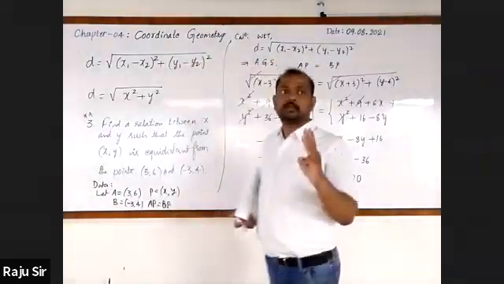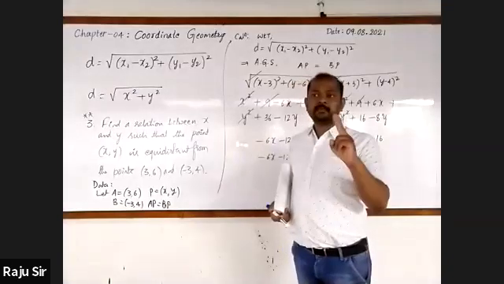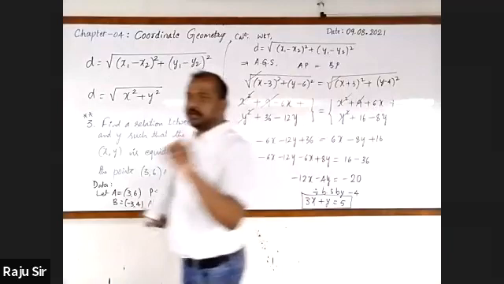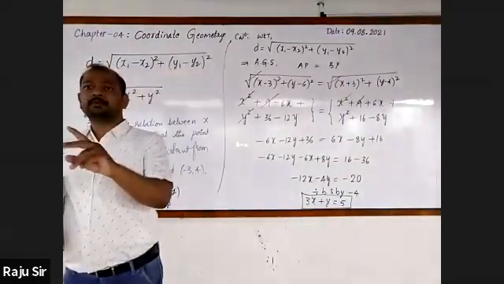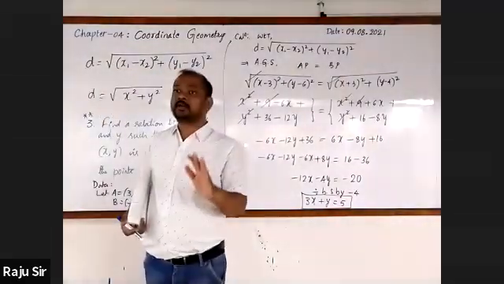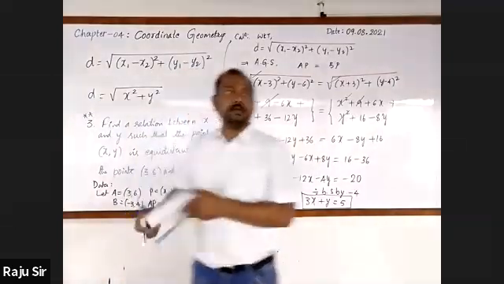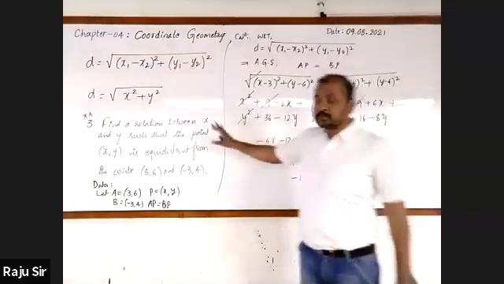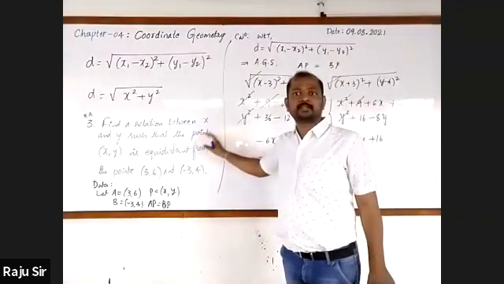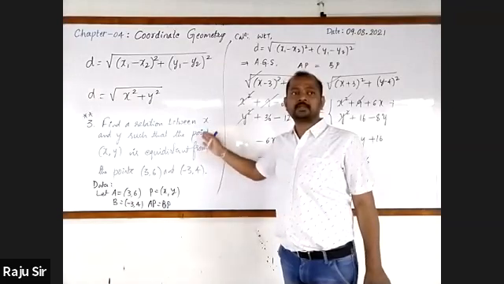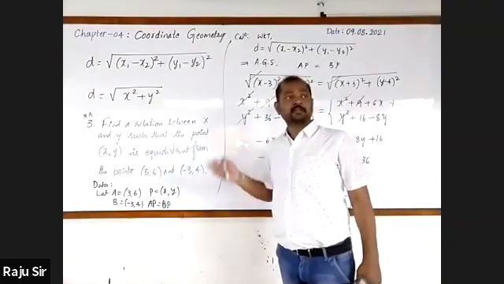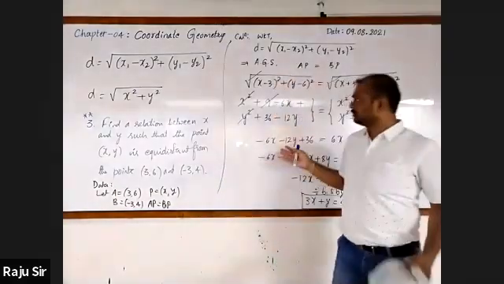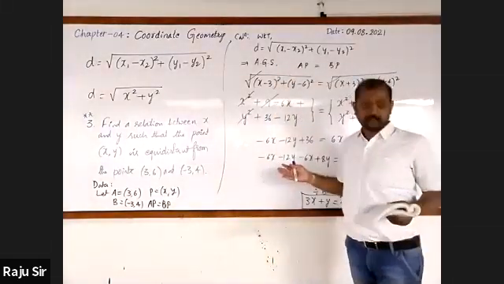So we have solved 3 problems. In these 3 problems, how many types are there? Only 2 types. First one, we found out the distance between 2 points when the coordinates are known. Second one, we found out the relationship between x and y. This is the most expected type of question to be asked in the examination. Relationship between x and y. Even it can also be asked for 1 mark. You need to go for fast calculation in that.